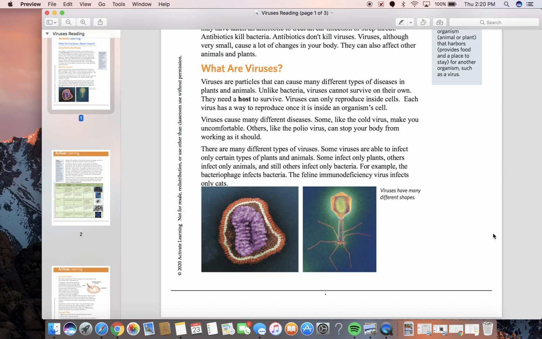There are many different types of viruses. Some viruses are able to infect only certain types of plants and animals. Some infect only plants, others infect only animals, and still others infect only bacteria. For example, the bacteriophage infects bacteria. The feline immunodeficiency virus infects only cats.